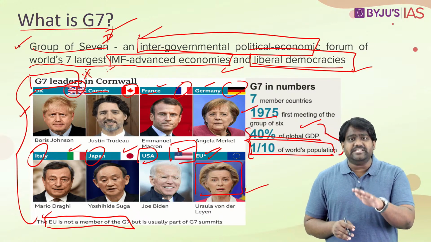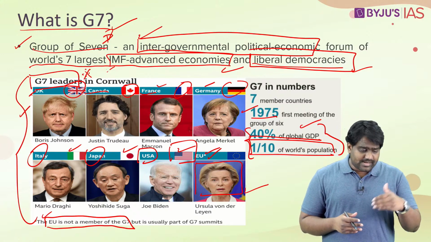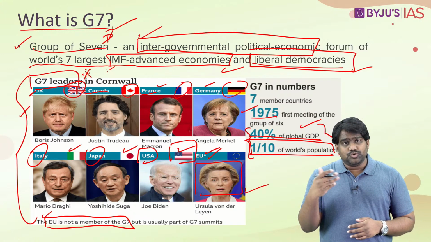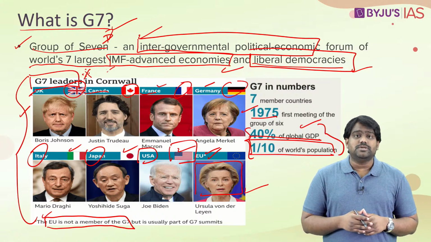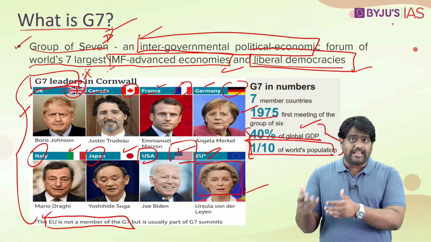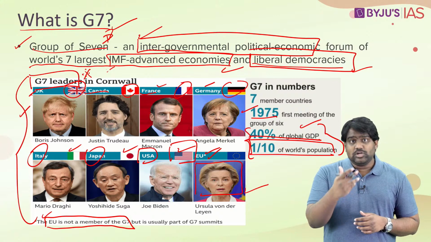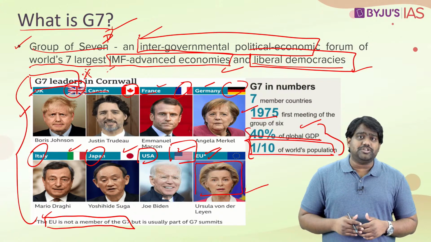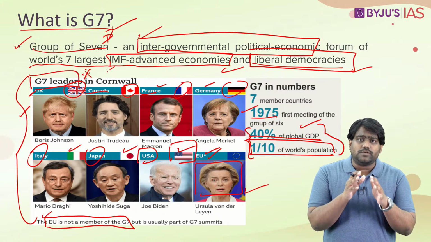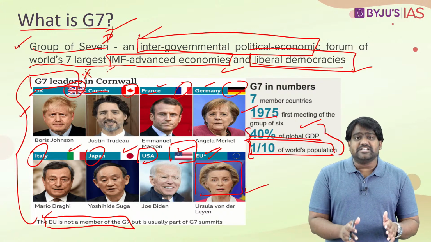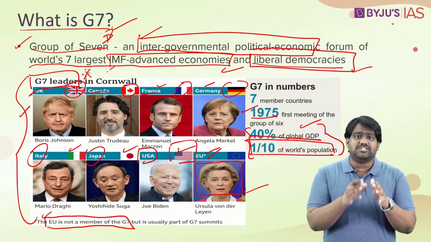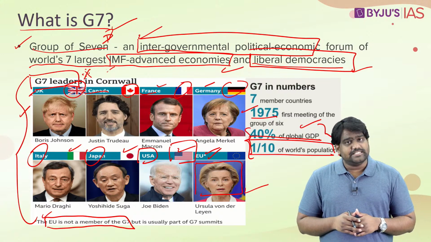This is what makes the G7 so important with regard to the global economy, geopolitics, strategic issues, education, healthcare, environment and climate change, and even global healthcare. On all these important issues, the G7 acquires a lot of significance because it consists of the 7 most advanced and developed economies. Is that clear?